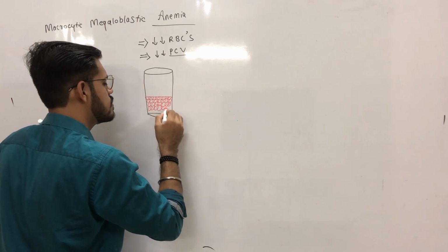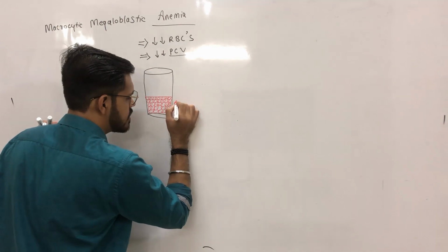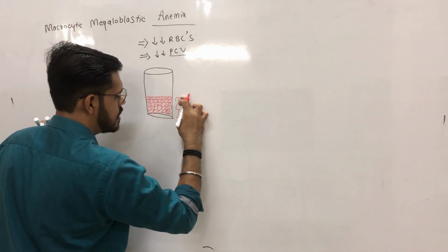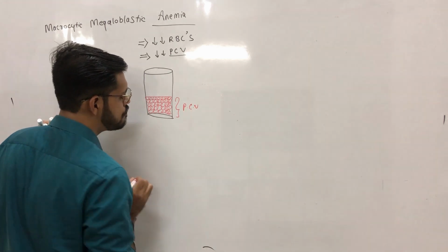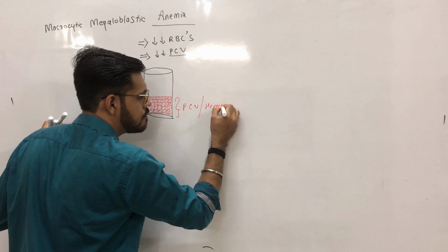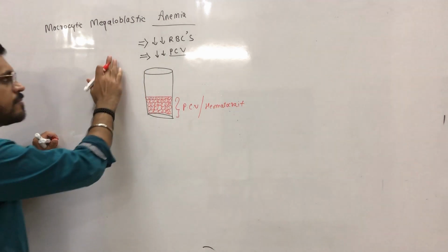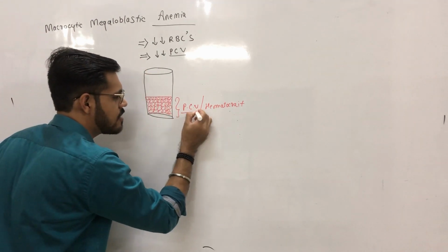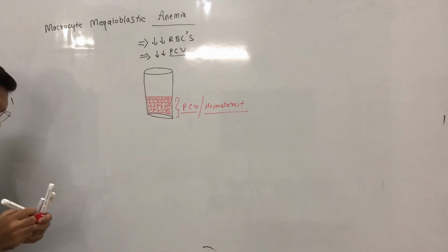These settled down RBCs we call packed cell volume, or hematocrit. In anemia, this packed cell volume, also called hematocrit, is also reduced.